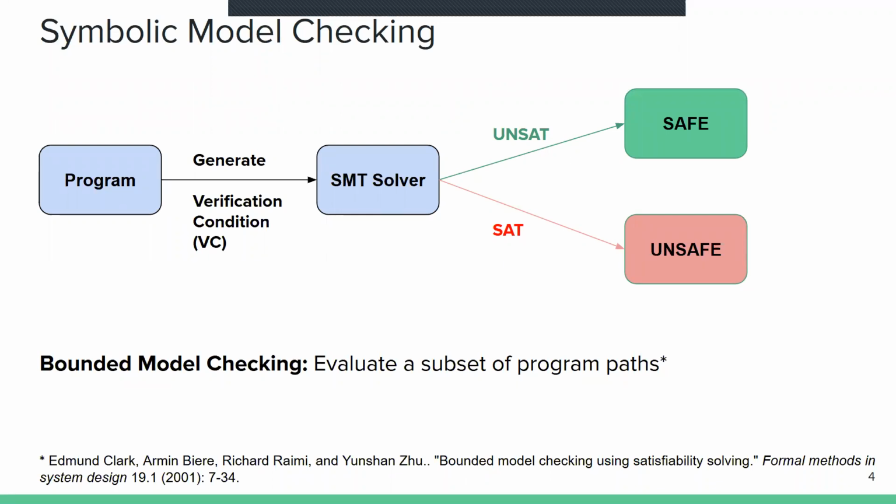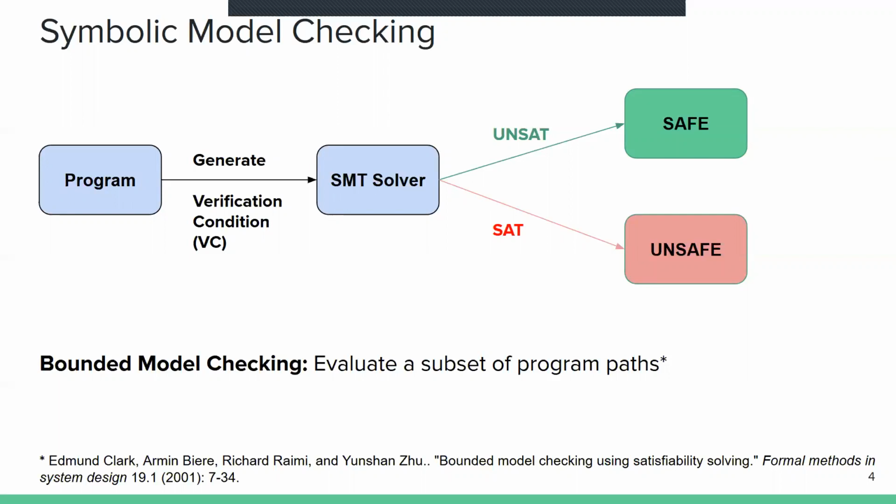One of the popular ways to do program verification is called symbolic model checking. In symbolic model checking, given a program P and a specification R, we encode this into a logical formula called verification condition or VC. Then we feed this VC to an SMT solver. Given a logical formula, the job of an SMT solver is to check for satisfiability. If the SMT solver finds that this VC is unsatisfiable, then it says that the program is safe. And if it is satisfiable, then it says that the program is unsafe.